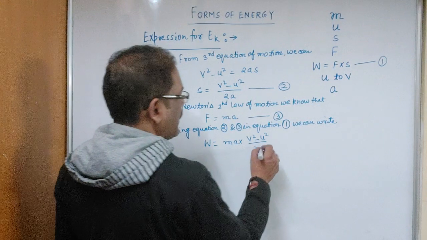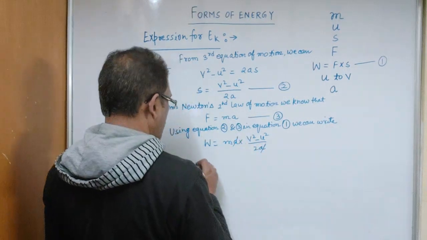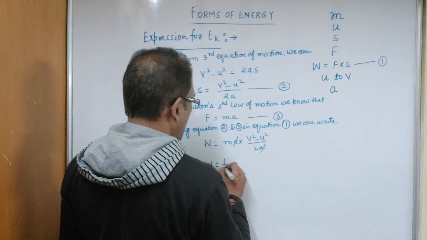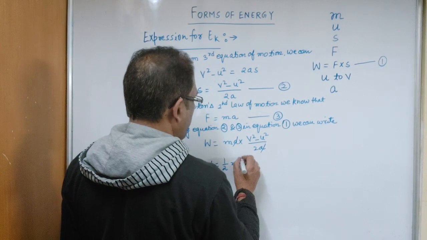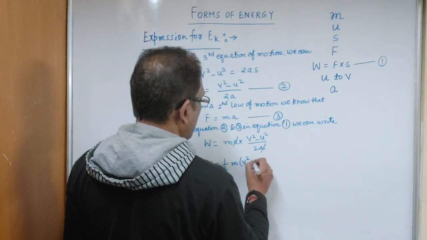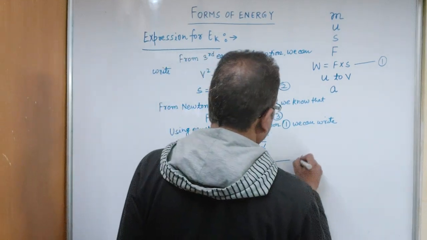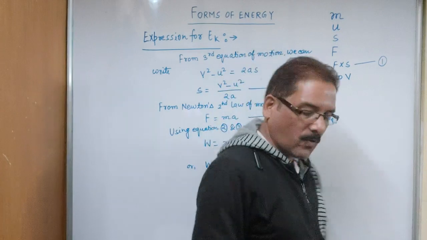Now this a is cancelled, so W is equal to half m into v square minus u square. Mark it as equation number 4.